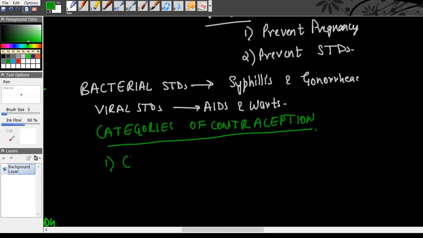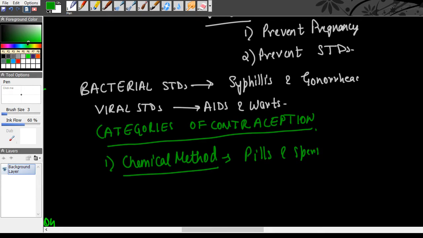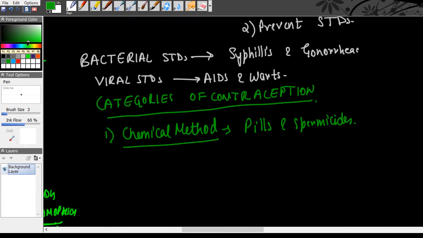One is the chemical method. This chemical method involves your pills and spermicides. Again, these are chemicals. These are basically things which the female takes to change hormonal balance or to kill the sperms which enter the body, and hence it prevents pregnancy. Remember, chemical method does not prevent STDs necessarily.